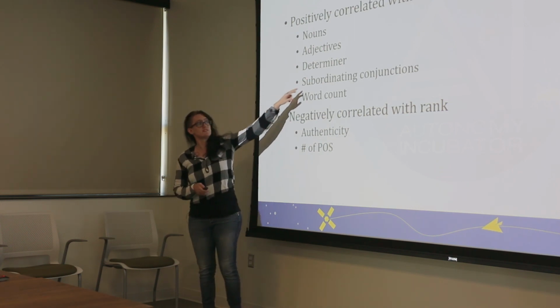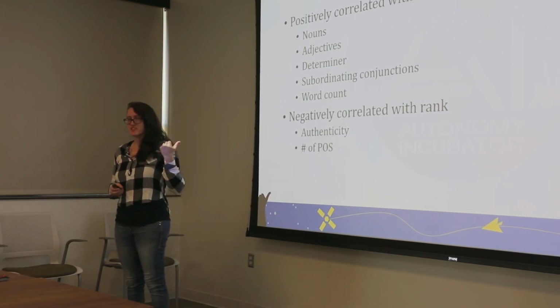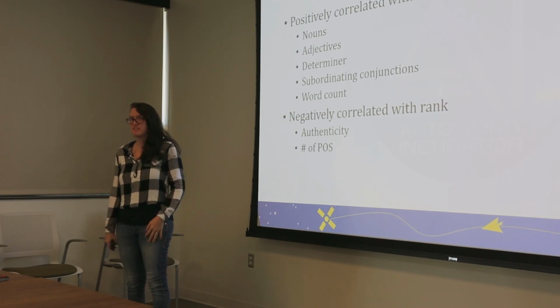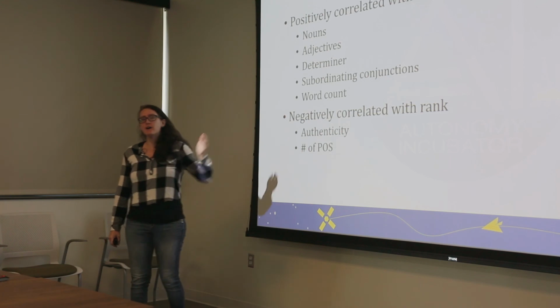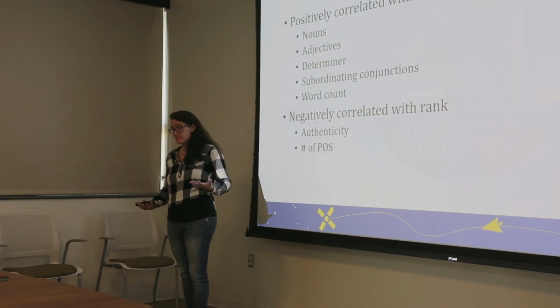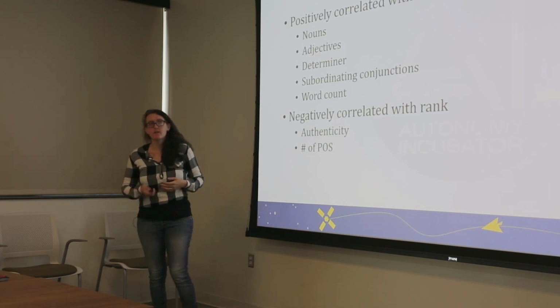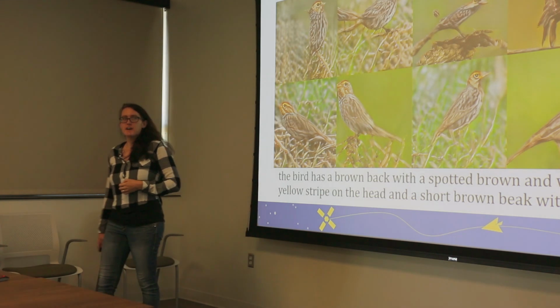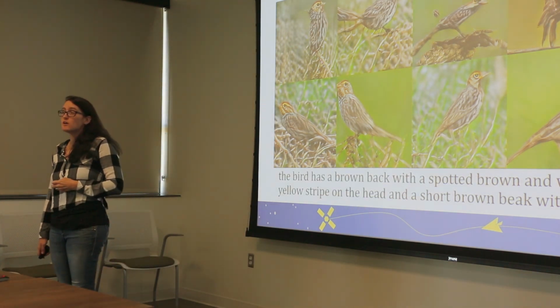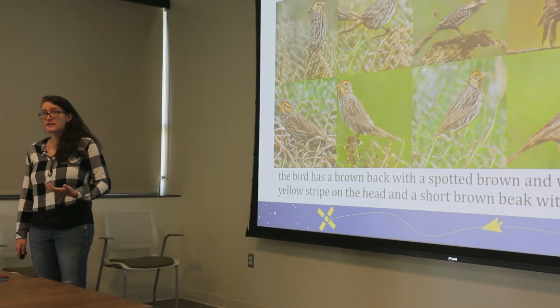Going forward, I'm going to focus on subordinating conjunctions. In our data set, subordinating conjunctions were, we call them INs. That's the part of speech tag we used, IN. The predominant subordinating conjunction in our data set is the word with. So if you want to think of that going forward, you can. But this is kind of an example of what using a lot of subordinating conjunctions would look like.